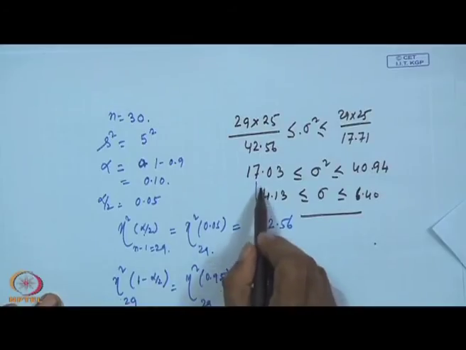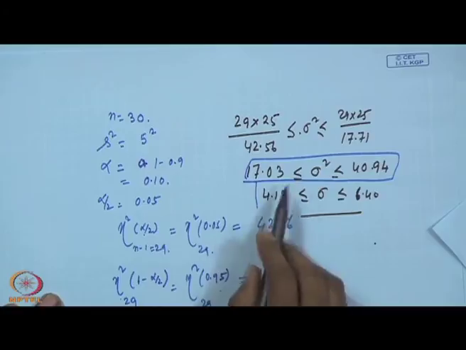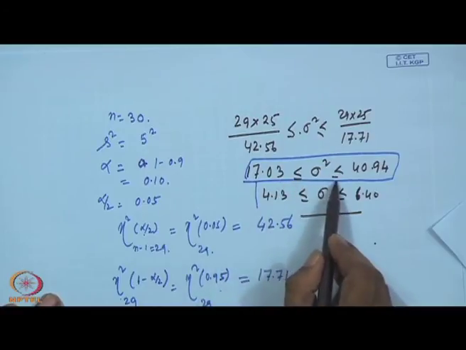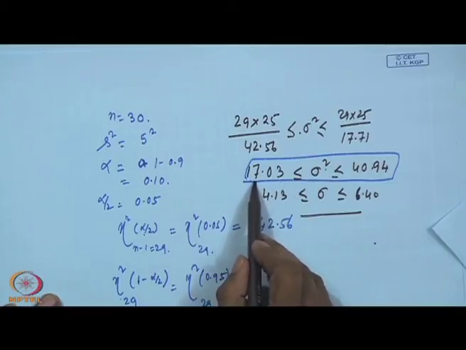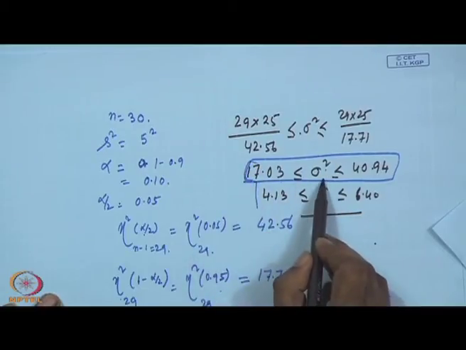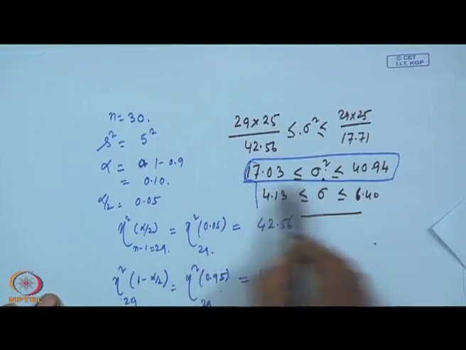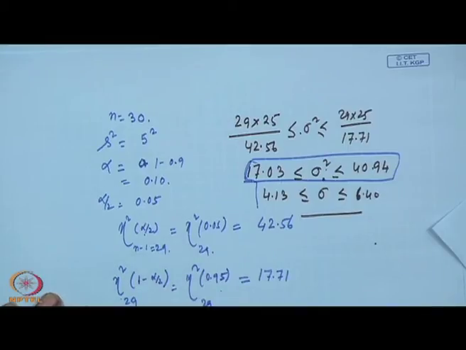For example, in this variance case, whether you consider variance or standard deviation, we are 95% confident that the population sigma square value lies somewhere in between this. Sir, logically the point estimate will always be inside the interval.